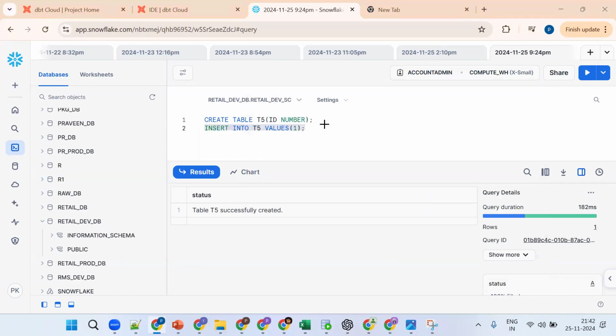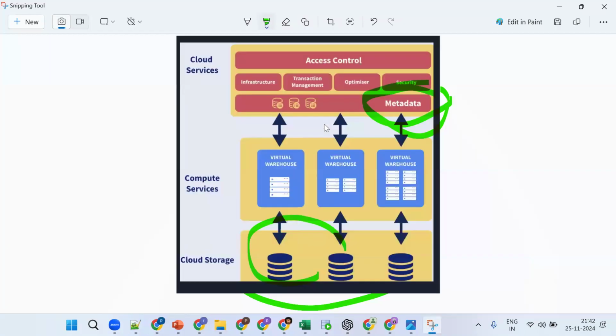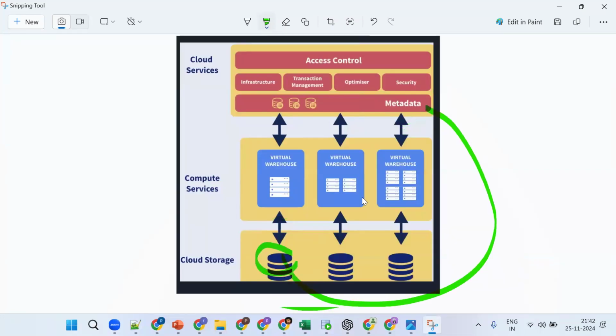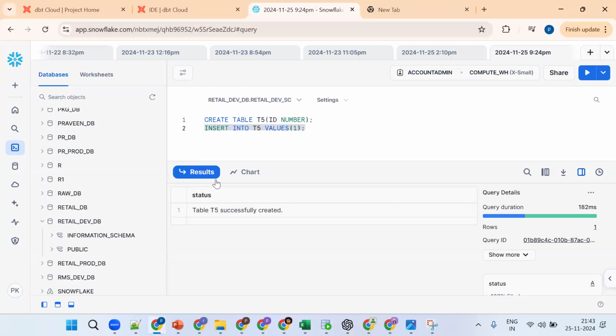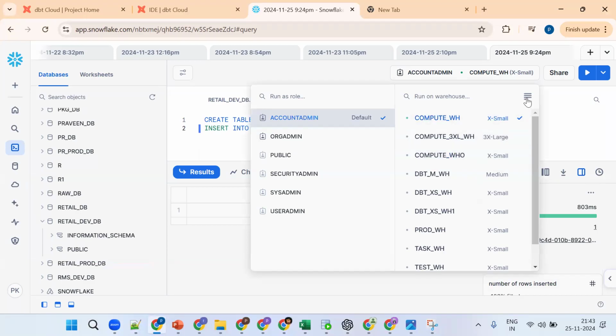Now I try to insert this data. The data will be stored physically in the storage layer, and the metadata holds this information. To process and store this data into the cloud storage layer, the virtual warehouse comes into the picture. This is the functionality. Now let me insert, and the virtual warehouse gets enabled and started.